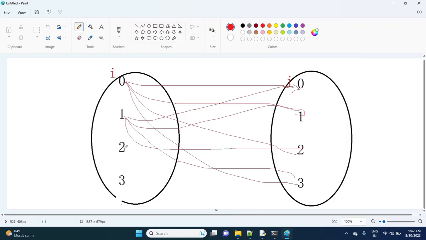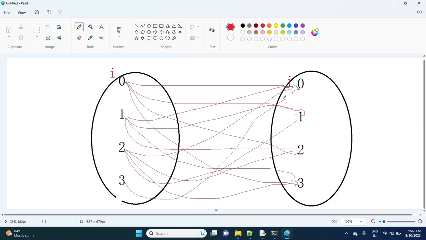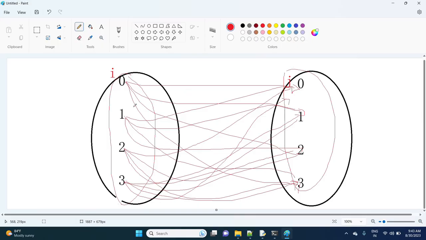In the same way, when i value is 2, j value 0, j value 1, j value 2 and j value will be 3. When i value is 3, j value 0, j value 1, j value 2 and j value 3. Okay, so in this way we are going to get the output. When i is 0, j will get a chance 4 times. When i value is 1, j will get the chance 4 times.